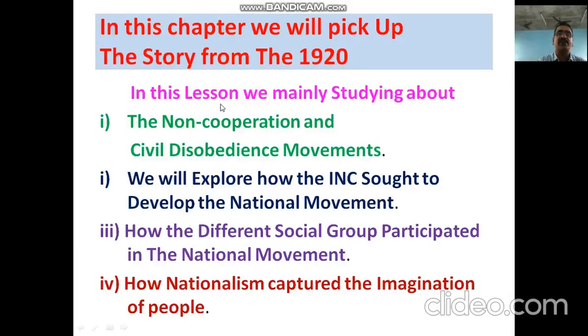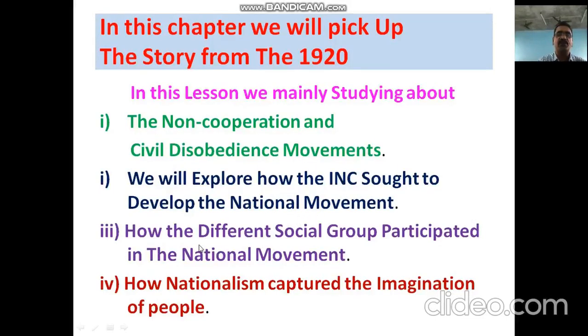In this lesson, we are mainly studying the non-cooperation movement and the civil disobedience movement of Mahatma Gandhi ji. This is one of the most important areas we are going to study, my dear students. And the second one is how the INC developed the national movement, how the Indian National Congress organized the national movement. This part also we are going to study.